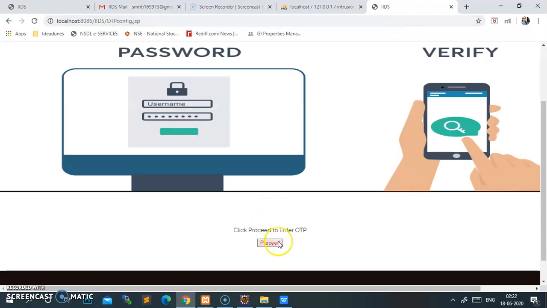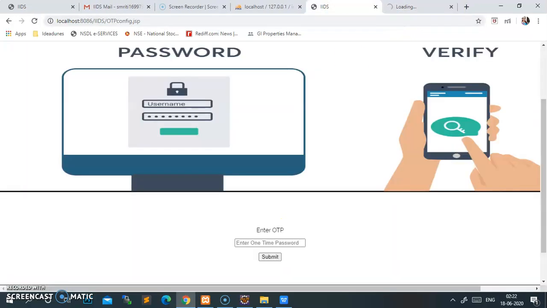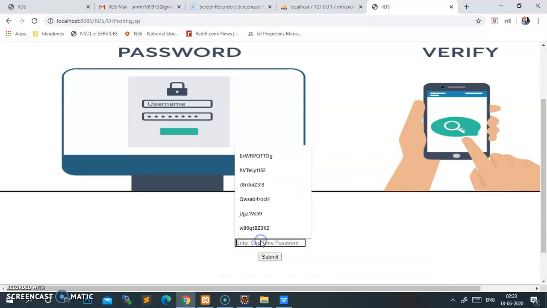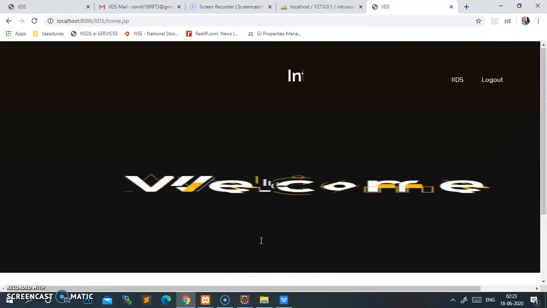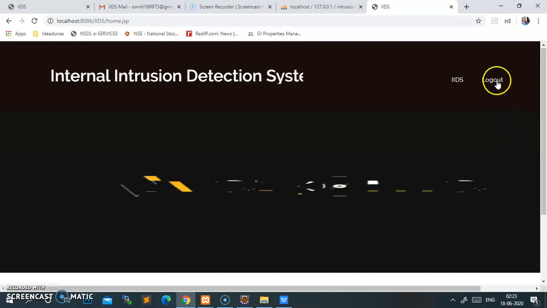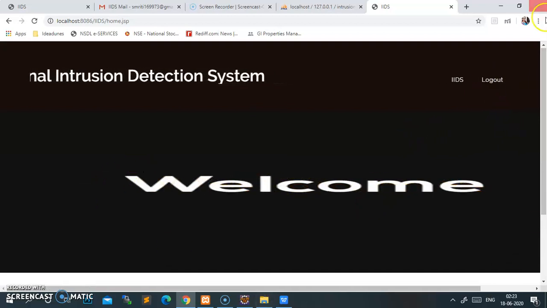Once again, I'll do it here. See, I have generated it. It is showing me to generate a new user one-time password. So here my one-time password is generated. This is my phone number as I have registered in the new user account, to show how I am accessing a restricted activity. So I log out here. See, here it comes.